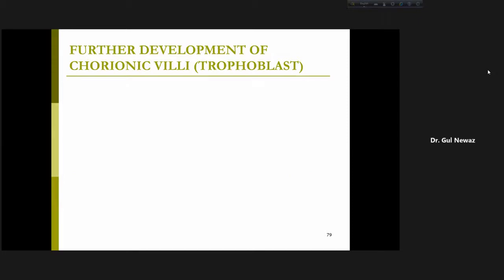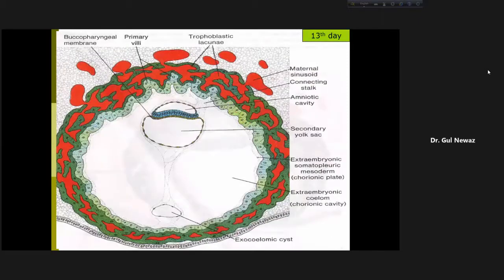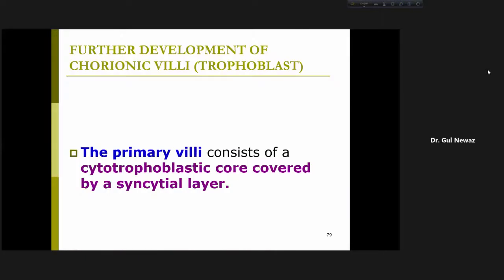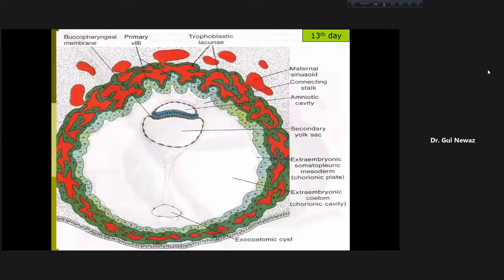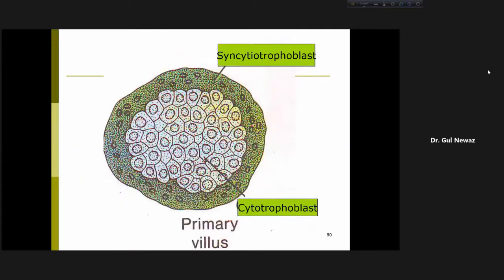So আমরা কি বলতে পারি যে there is a cytotrophoblastic core here, এখানে অনেকগুলো cell and surrounded by syncytiotrophoblasts. So we can say that the primary core unit villi consists of a cytotrophoblastic core covered by a syncytial layer. If I do a cross section, cut section here, এখানে যদি আমরা এরকম করে একটা cut section করি, like here, এখানে এরকম ভাবে, then what will we see?